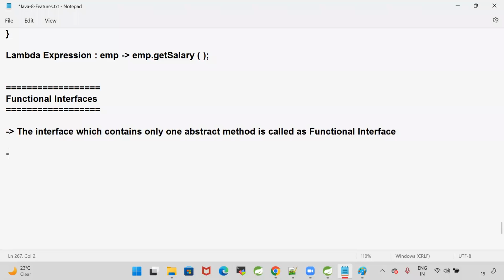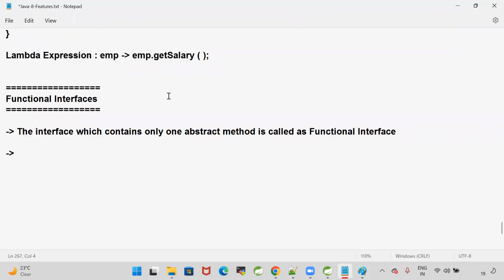Functional interfaces are used to invoke Lambda expressions. What is the main use of functional interface? Whenever we write a Lambda function, it will not have any name, so how to call that Lambda? To call that Lambda, the functional interfaces concept got introduced. The interface which contains only one abstract method is called a functional interface.